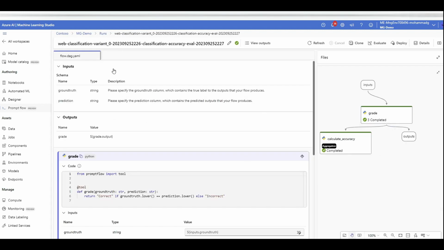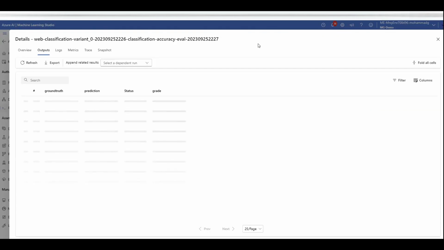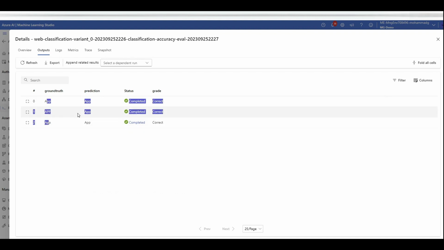So it evaluated based on some of the sample test data set that we have in our GitHub repo. And if I see the output, there you go. For example, the given URL was an app and the solution predicted an app. So I changed all of them to app to make sure the predictions are app, to have a 100% accurate model, because I wanted to pass that accuracy threshold to register this as a model.